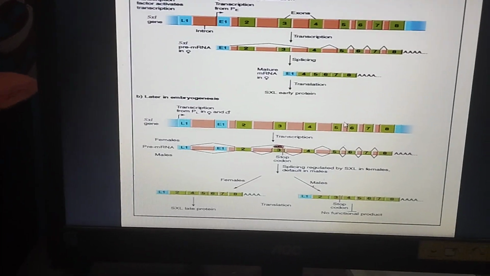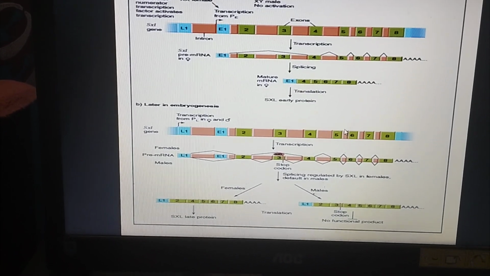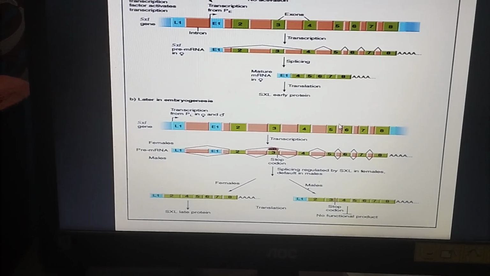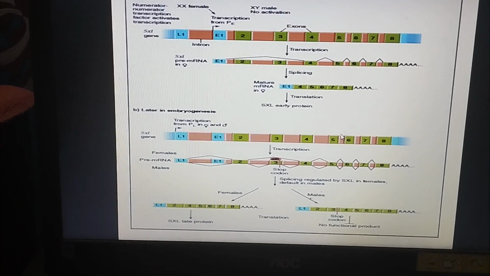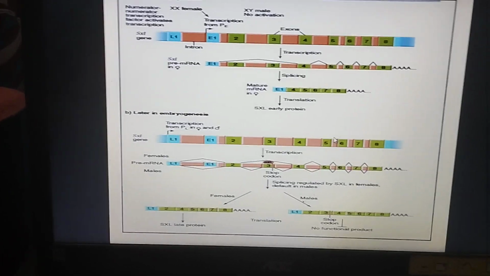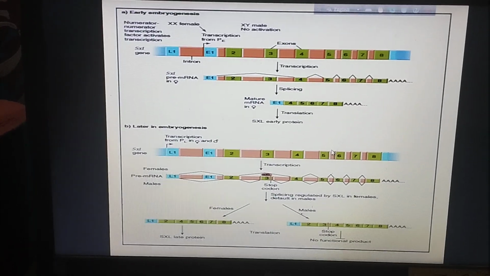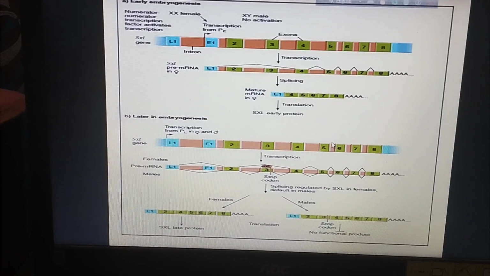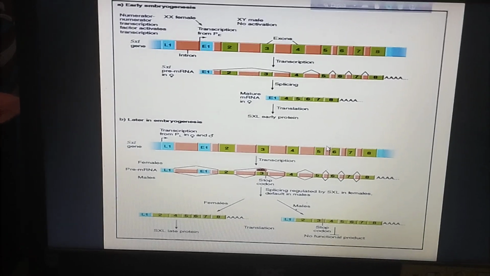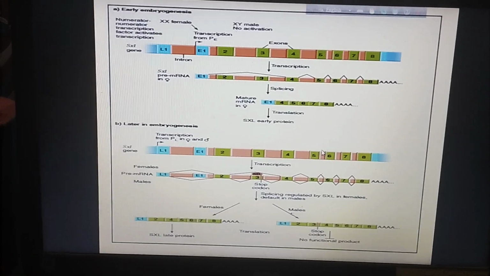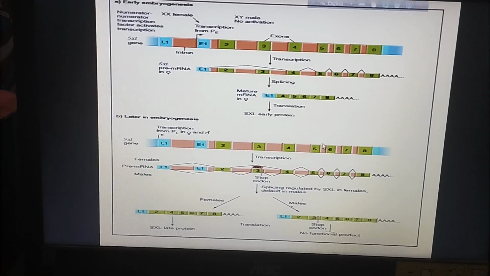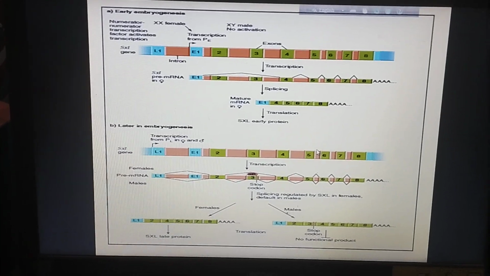MDSX mainly produces the male Drosophila fly, and FDSX protein produces the female Drosophila fly. So, in conclusion, in Drosophila, sex is determined by a ratio of autosomal gene-bearing protein and X chromosomal gene-bearing protein.